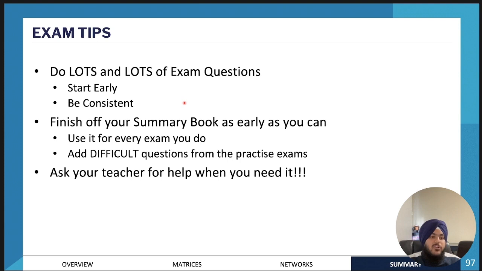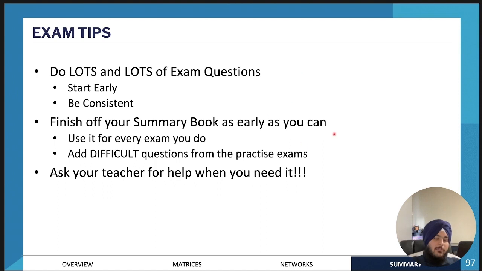But even if you do 1 or 2 every 1 or 2 weeks, that's really good, because a lot of people are just going to start when it gets to exam season. At that time, it's going to be really inefficient, because you have a lot to do, and general maths is a subject that requires a lot of practice questions, and a lot of practice to get really good and perfect at.